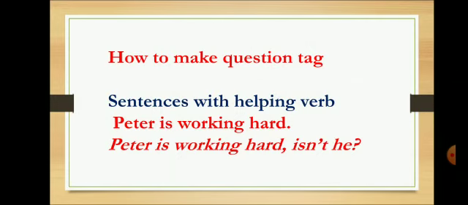So, what I did to add a question tag is I rewrote the statement, Peter is working hard, then I put a comma, isn't he? Now, is was the helping verb, I picked that up, and the sentence was positive, so the question tag had to be negative. That is why it is isn't. Another thing is, in place of Peter, I used the pronoun he. So, this point you need to keep in mind, that we use pronouns in a question tag. And then after that, we put a question mark to complete the sentence. If we don't put a question mark, the sentence will be incomplete.